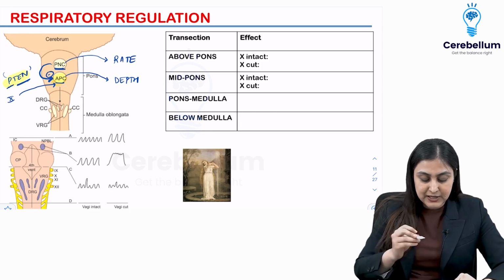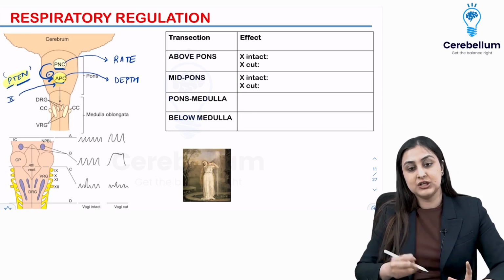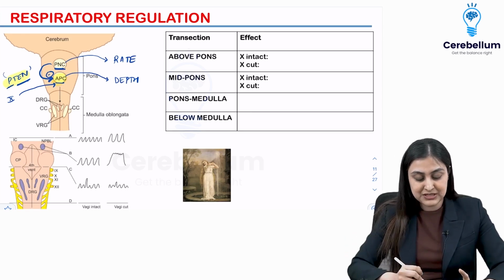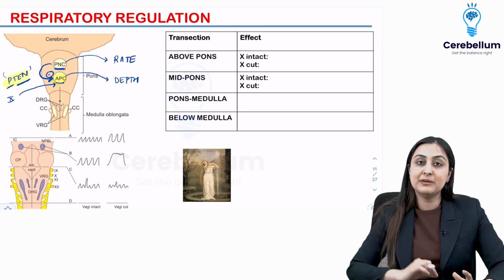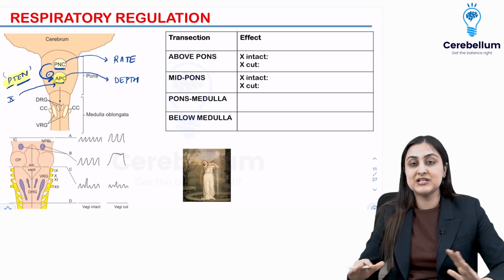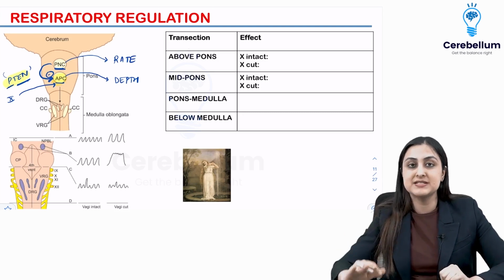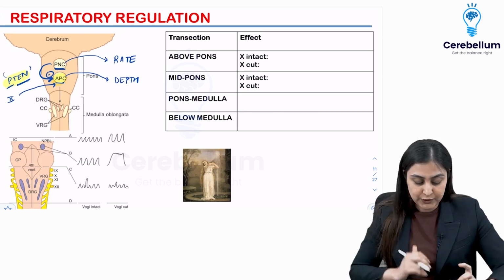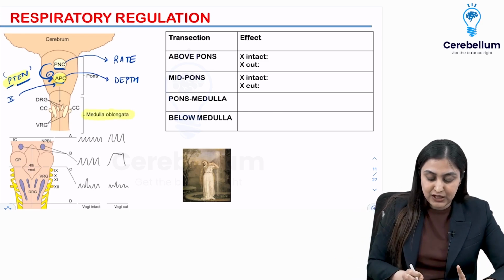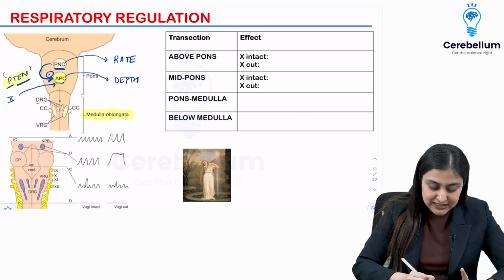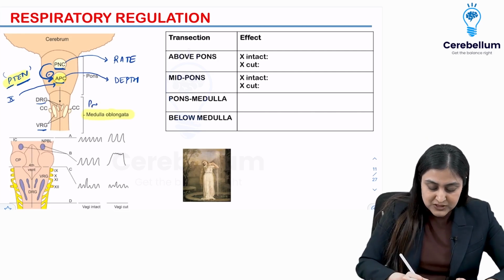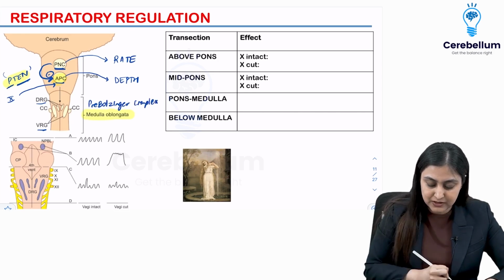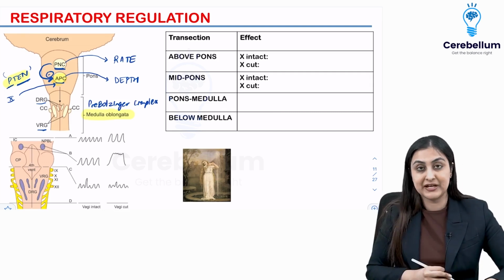So we have P10. Now when any of them is affected, you're going to have increased depth. So when the apneustic center is inhibited, you're going to have a higher depth of breathing. If both of them are cut, the body is going to go into a state of inspiratory spasm known as apneusis. Okay, so this is about that, and then you have the medulla oblongata. In the medulla oblongata, you have DRG, VRG, which are basically your inspiratory and expiratory centers. Not very important. What is a one-liner is there is a pre-Botzinger complex, which is known as the pacemaker for breathing.